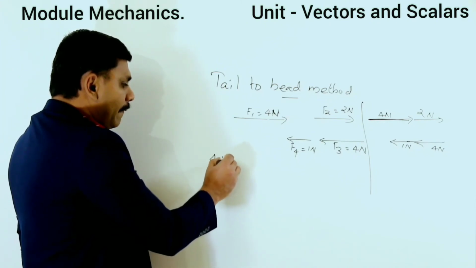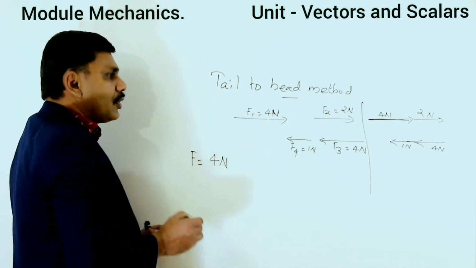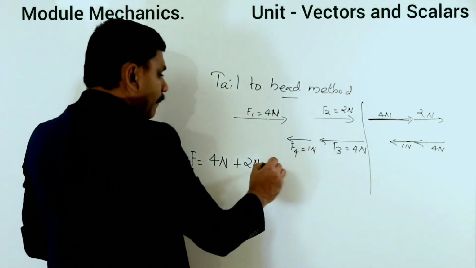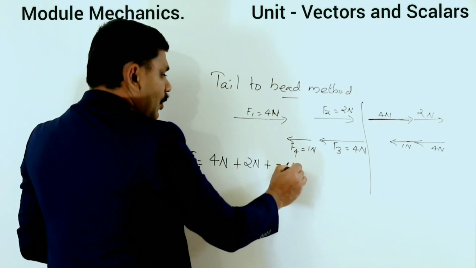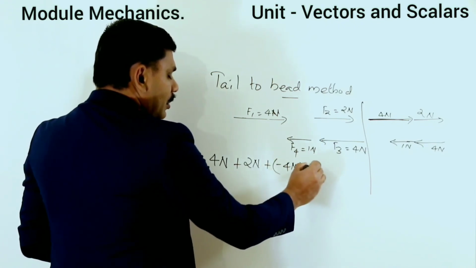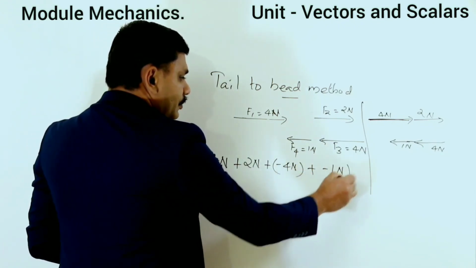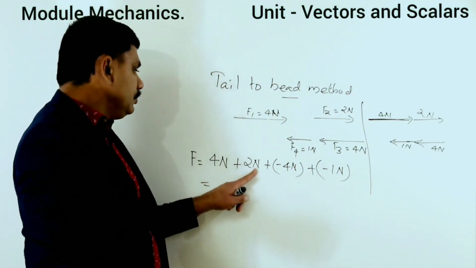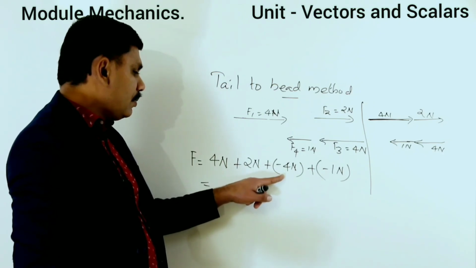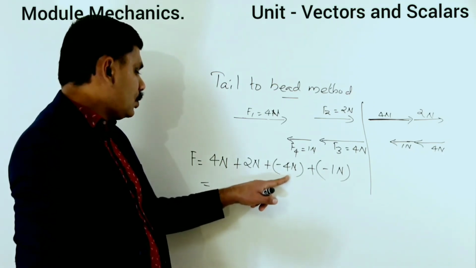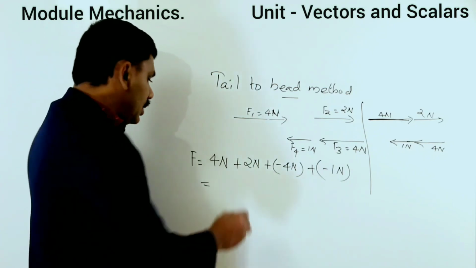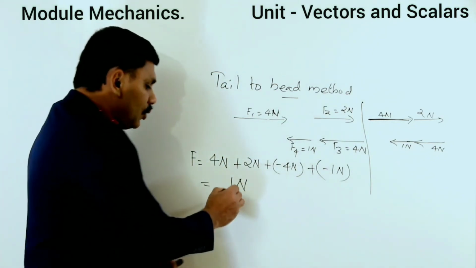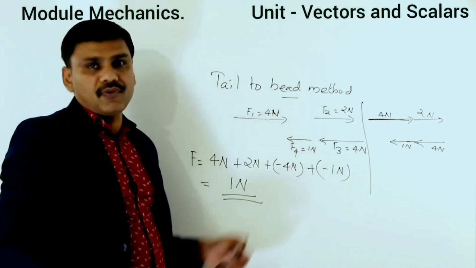So resultant F equal to 4 Newton plus 2 Newton, plus minus 4 Newton, plus minus 1 Newton. So it will be 6 Newton, then minus 4 Newton, it will be 2 Newton, 2 Newton minus 1 Newton, that will be 1 Newton.